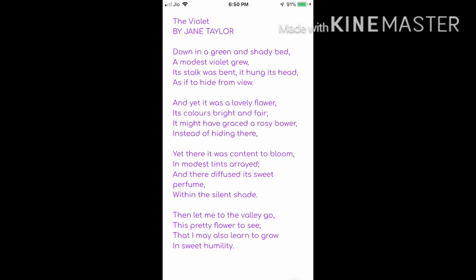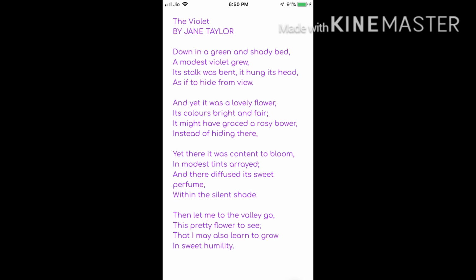In the second stanza, the poet is further describing the flower and telling us that it is a lovely flower. Its colors are bright and fair, and it might have graced a rosy bower. A rosy bower is a place where there are many other flowers with the violet. And instead of growing in a place where there are other flowers and plants, it's growing in a place where no one will come out to actually see the violet. It's a shady bed. No one will come out to look at the violet over there.